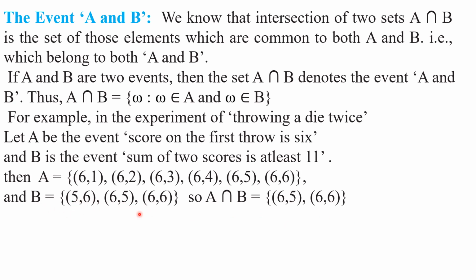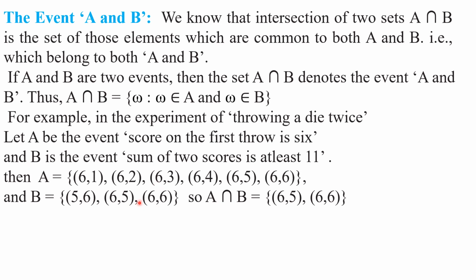Here we don't say set B, we say event B. What are the outcomes favorable to event B? Yes, because the sum of the scores on the two dice should be at least 11, so it may be 11 or 12. So (5,6), (6,5) and (6,6). These three are the outcomes favorable to event B. Understood this step, my children?